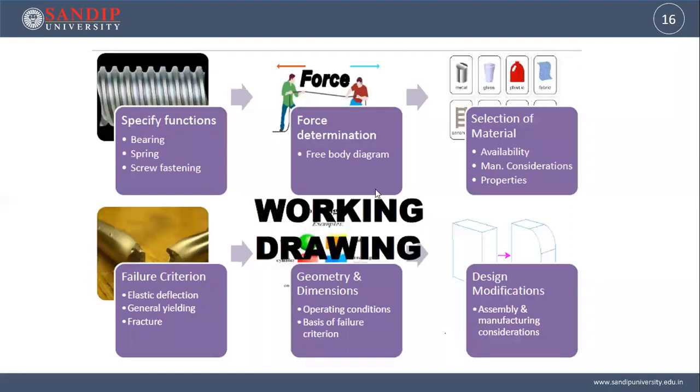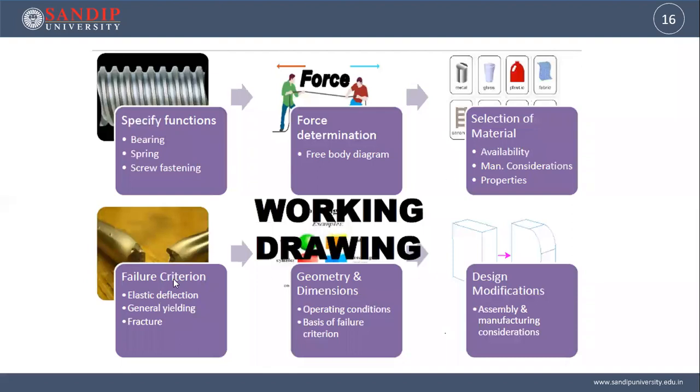I will send it. Okay, so selection of material. Selection of material depends on whether the material is available. Then manufacturing consideration. When you are going to process it, when you are going to convert it from raw material to the finished product, what type of machining processes will be there, whether it is going to be very costly or whatever. So depending on this, we are going to select. Then properties, whether it is able to take the compressive force, torsional force. Depending on the force determination, you are going to select the material.